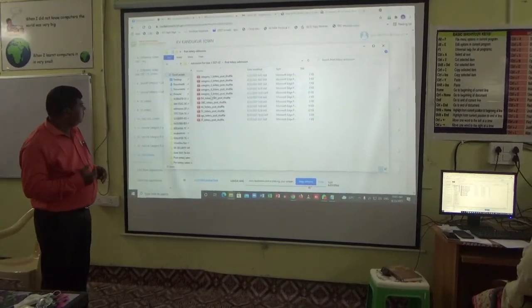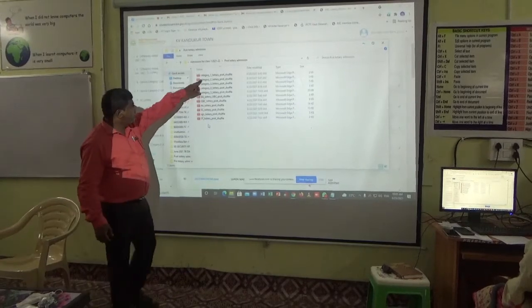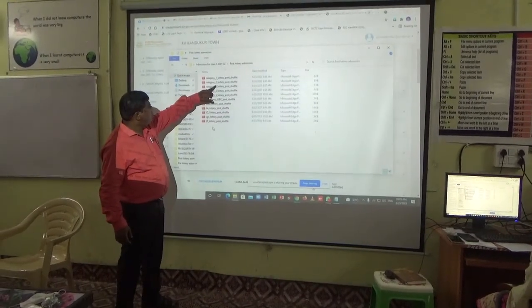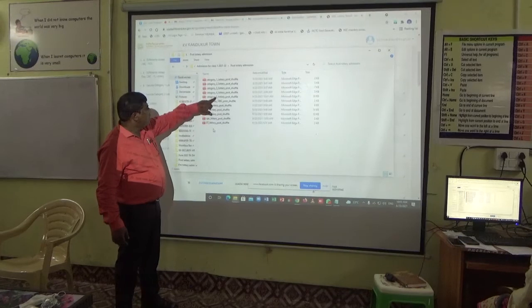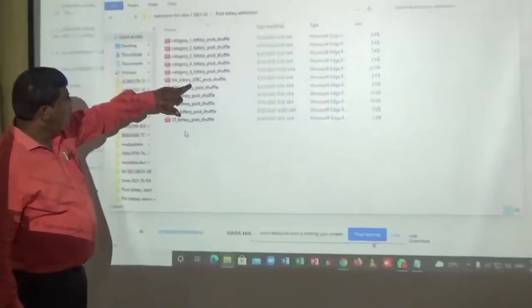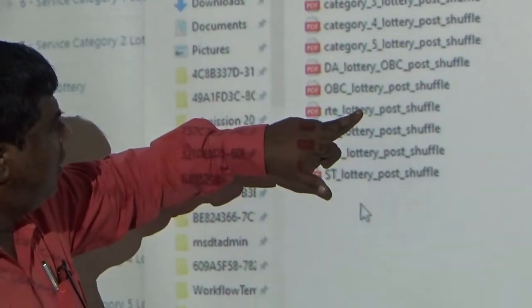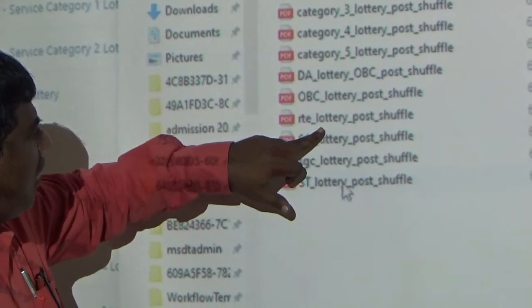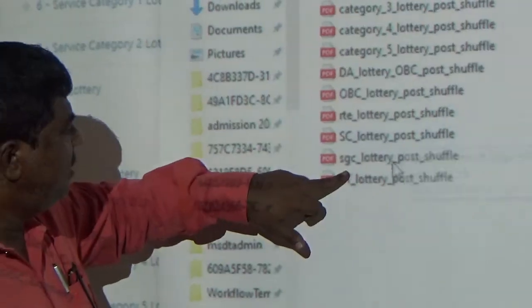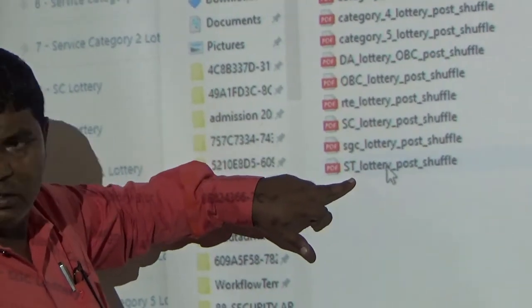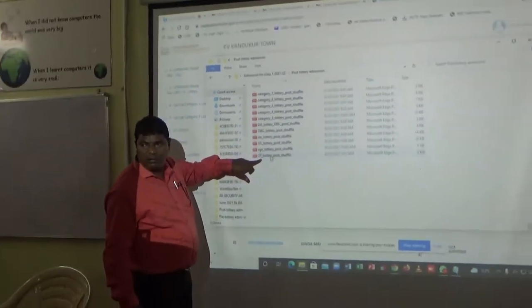Sir, category 1, category 2, category 3, category 4, category 5, OBC, differently able, OBC, RTE, SC, single girl child, ST. All have come now.